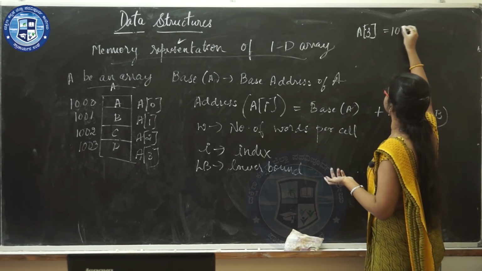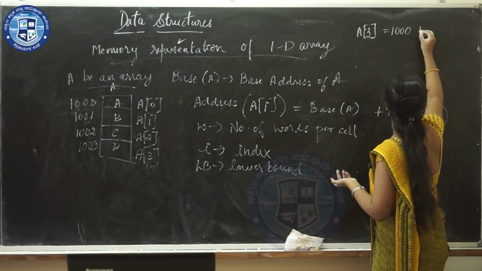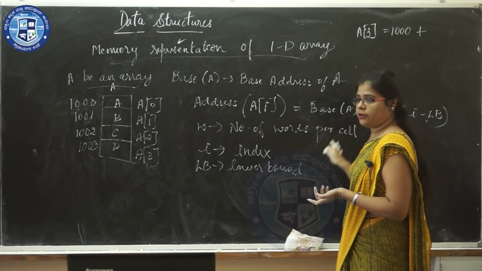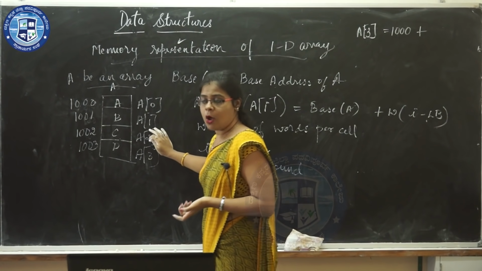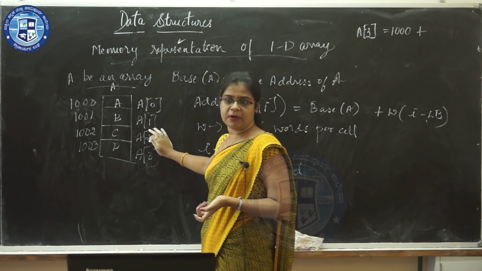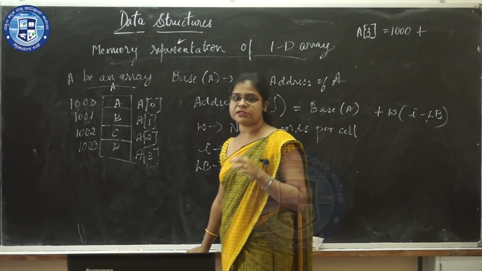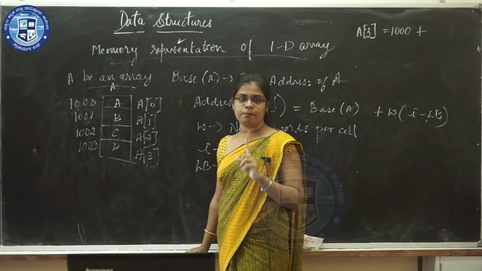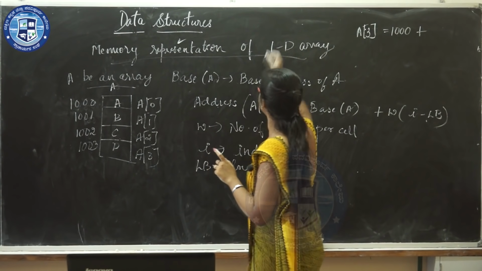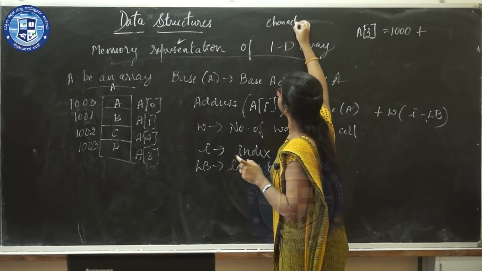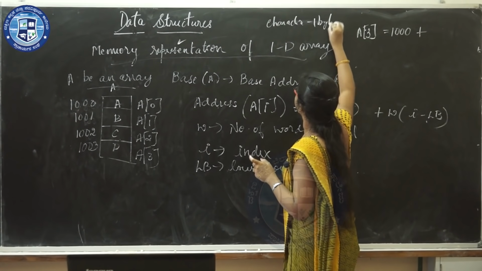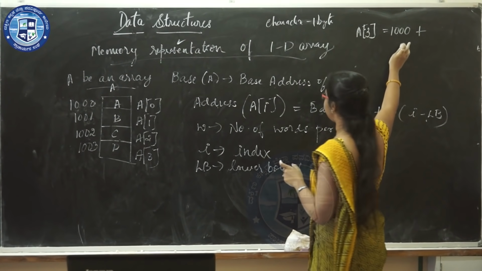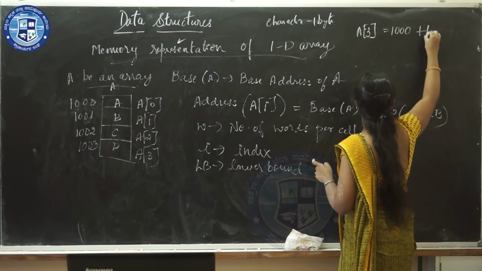So it is 1000 plus W. W is the number of words per cell. Now this is an array which contains character elements. A character in memory can store only one single byte. So for a character, it stores one byte in the memory. As a result, in this example, W is 1.